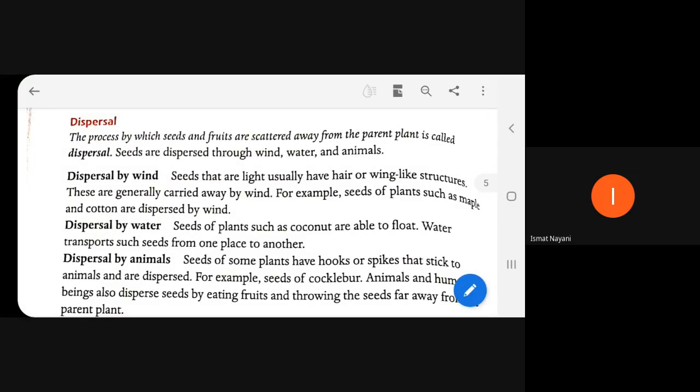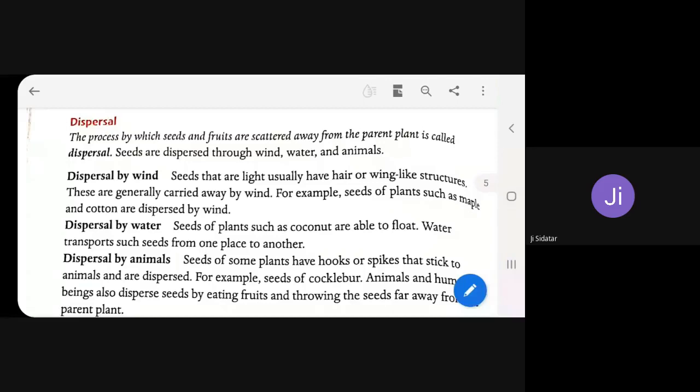All together we'll start reading. No one can hear. Now will you please turn off your mic, all of you. Turn off your mic first of all, beta. Siddhartha, I said turn off your mic, everybody. Please. Okay, this girl Siddhartha Danya. Beta, unmute your mic and tell us this definition of dispersal.